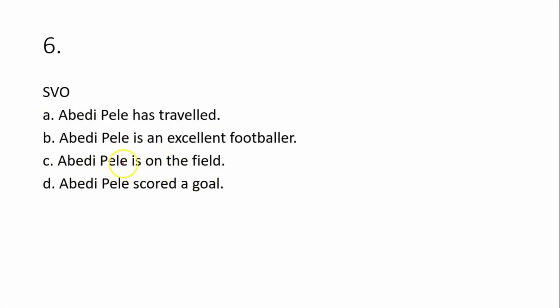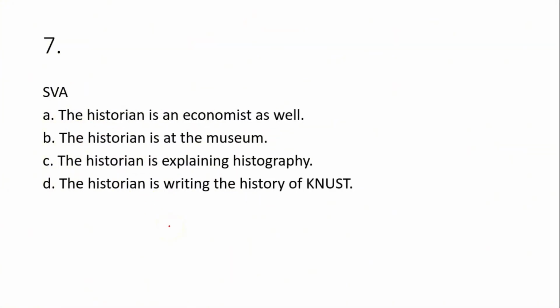This is SVA, subject, verb, and adverbial. That is adverb of place. Then let me look at option D. Adverbials scored a goal. So Adverbials is the subject. Then scored is the verb. Then a goal is the object because that's what received the action. So the correct answer to this is option D. Adverbials scored a goal. SVO. Is that clear?